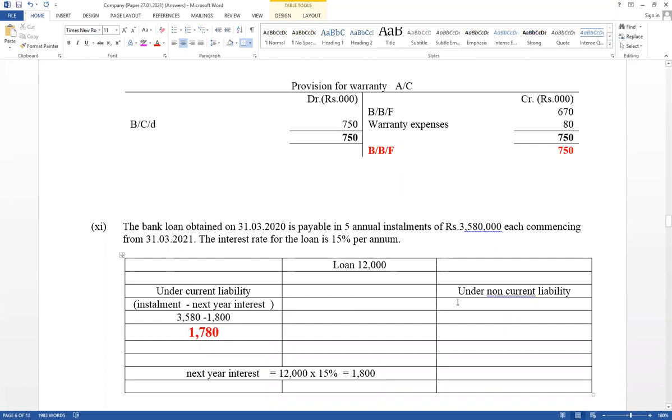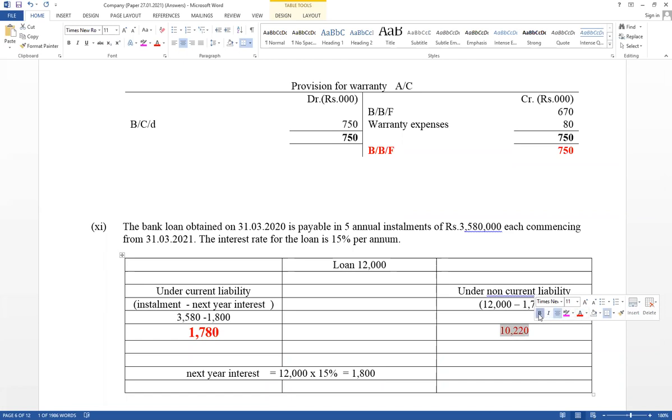Then the balance part: total loan equals 12,000. Therefore, the balance part should be included under non-current liability. From 12,000 that value should be deducted, 1,780. This is the total liability. Under current liability this value should be included, and the balance part, 12,000 minus this value, should be included under non-current liability. Therefore, 12,000 minus 1,780, which is 10,220. That value should be included under non-current liability as a loan.